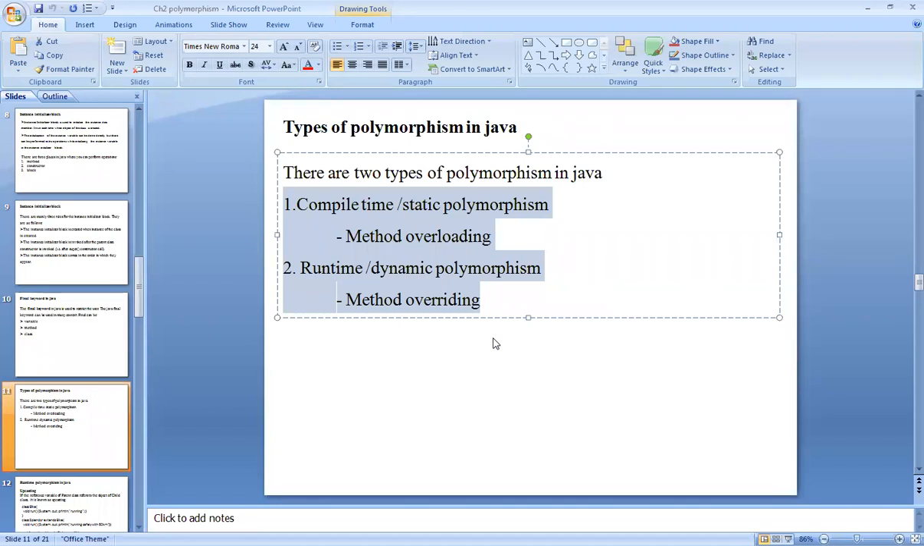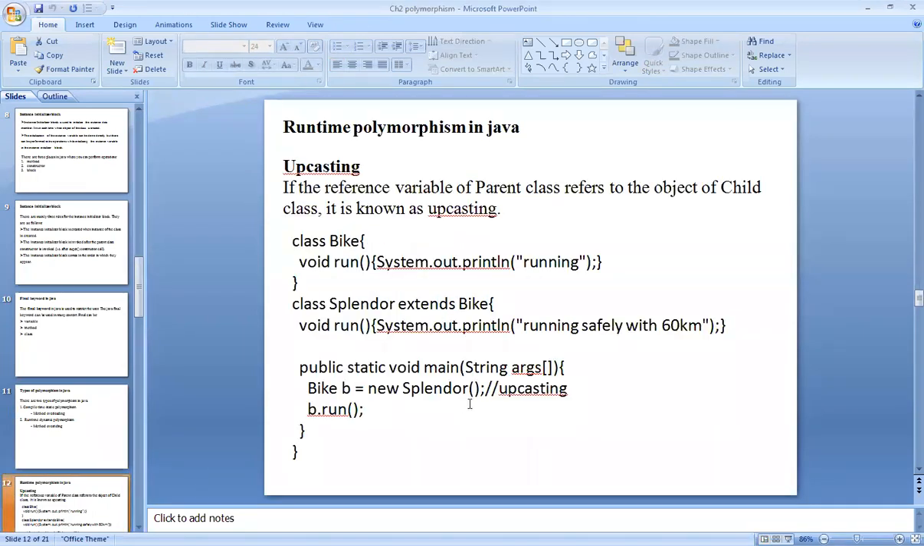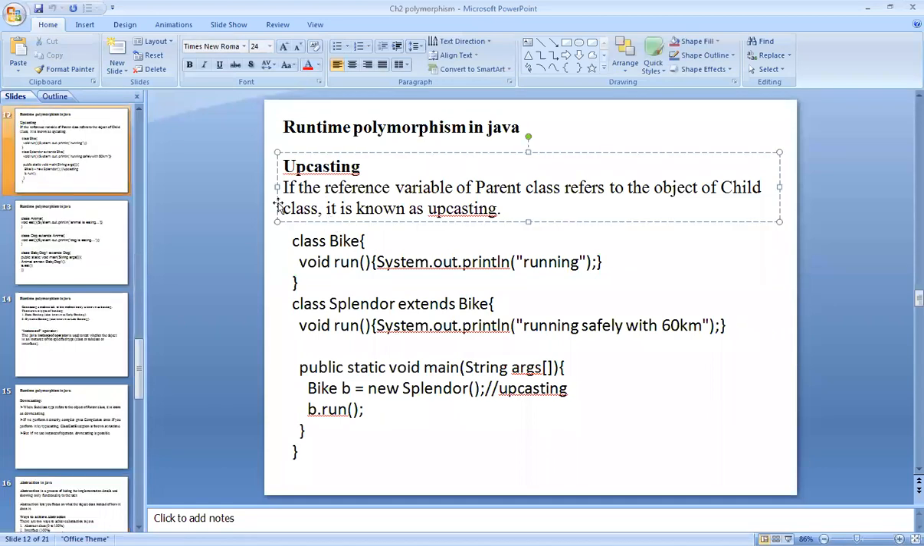Because of that, you can call only child class methods. But if you want to call the parent class methods, then you can use the upcasting and downcasting methods. Okay, now see what comes under upcasting. If the reference variable of a parent class refers to the object of a child class,